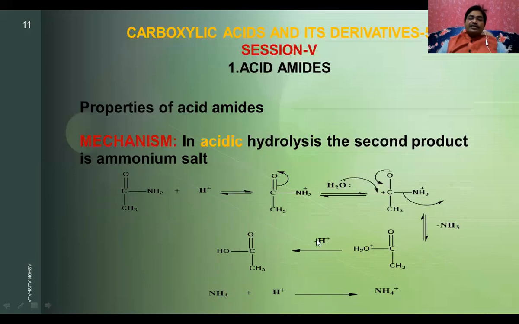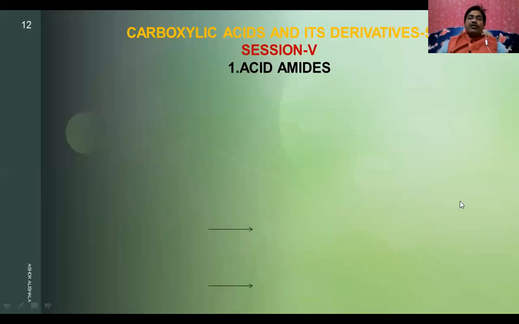Ammonia takes this proton and gives the ammonium ion. The ammonium ion will form a salt. In basic hydrolysis, you will get simply ammonia, whereas in acidic hydrolysis, you will get the ammonium ion.